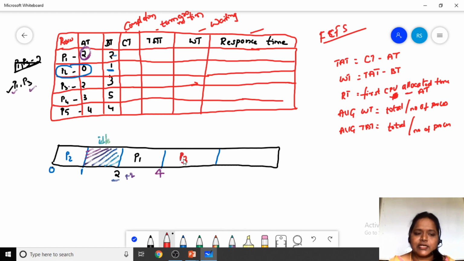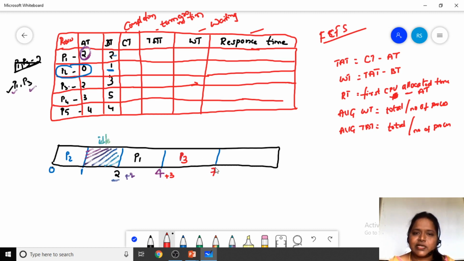What is the burst time of P3? It is 3 milliseconds. And how much time has it waited? 4 milliseconds, and the burst time of P3 is 3 milliseconds. Totally, the completion time of P3 is 7 milliseconds.